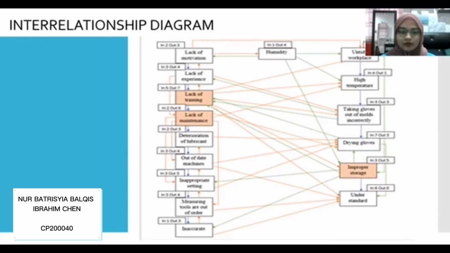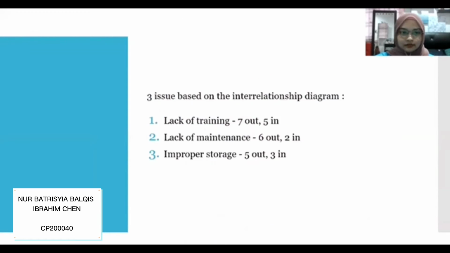The main purpose of this diagram is to establish a connection among each of the factors and then to find the key issues among the large pool of questions and theories. Alright, so we go into the results, and we got three results based on the interrelationship diagram.